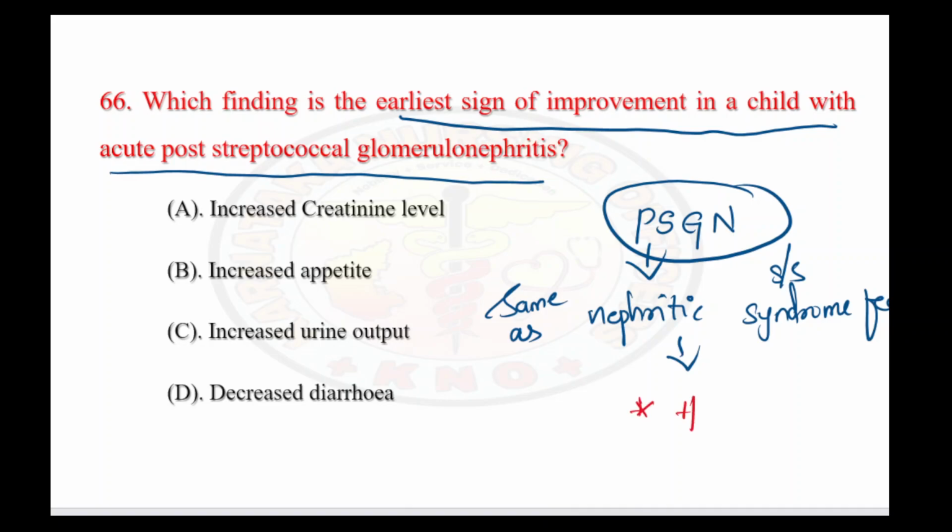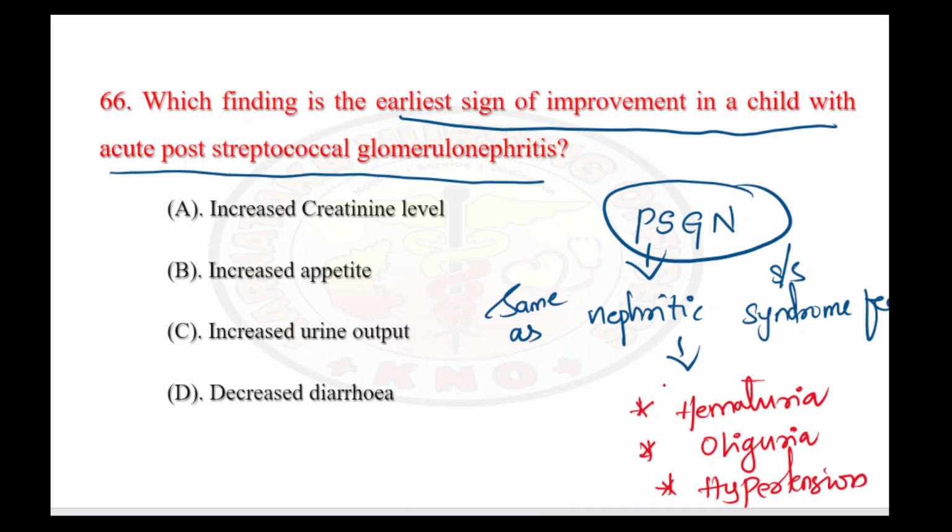Mainly hematuria, oliguria, hypertension. Last is edema.